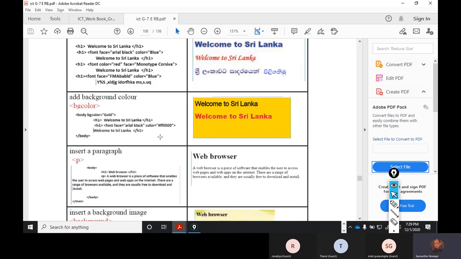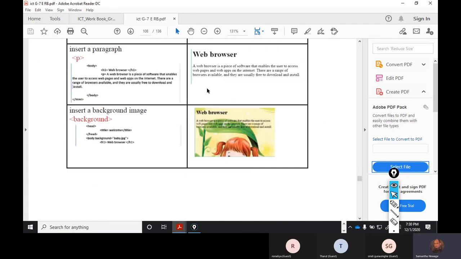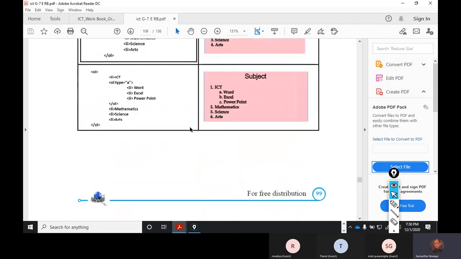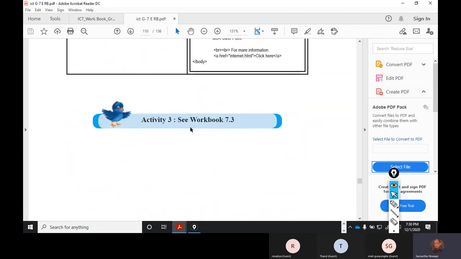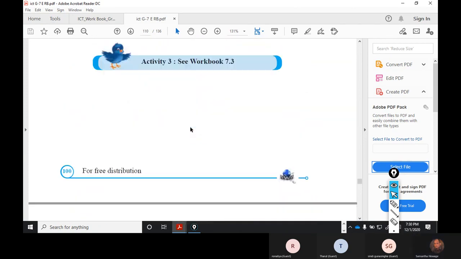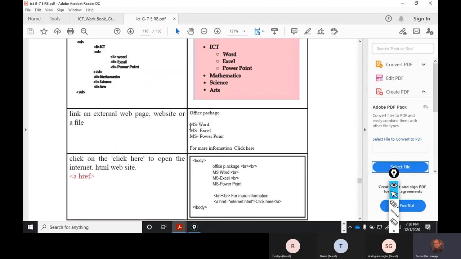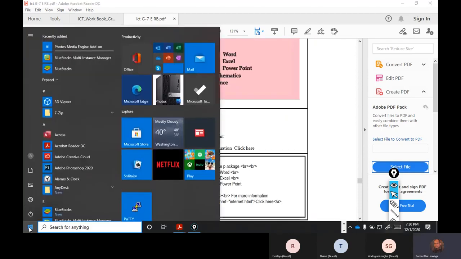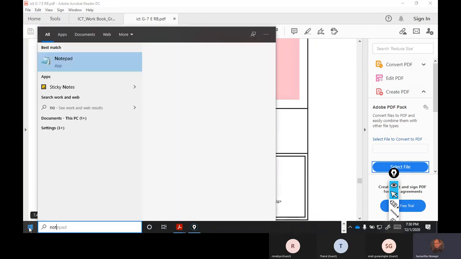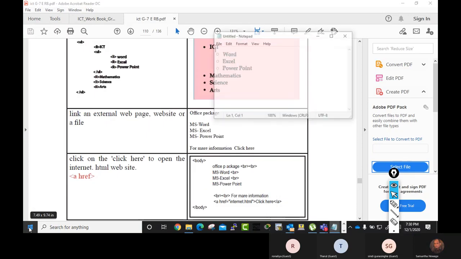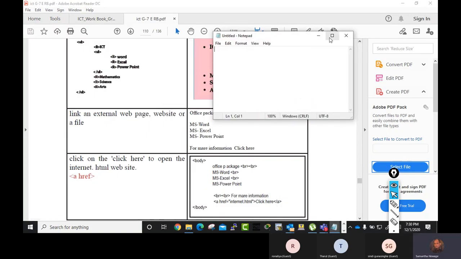Okay, now today we are going to start web pages. We will create a web page. Open the notepad. Everybody, you have to do it with me.